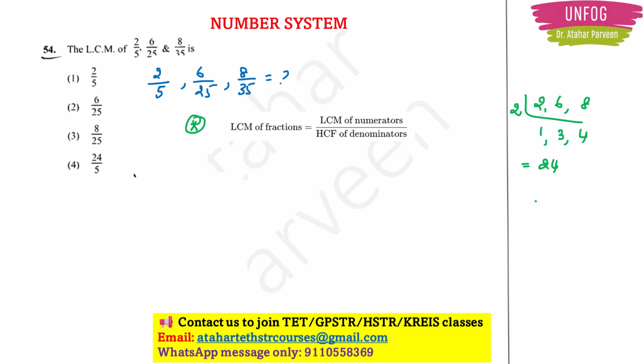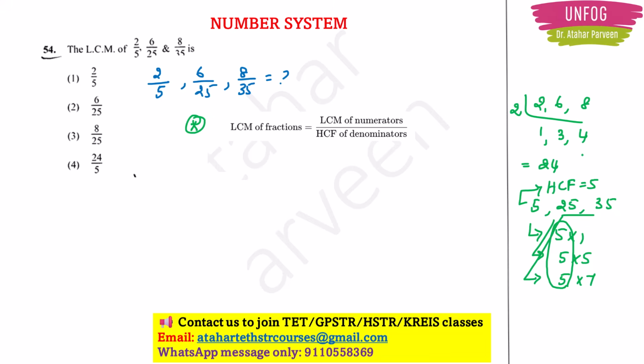What about the HCF? HCF you have to find for 5, 25 and 35, right? So for 5 you have 5 into 1. For 25 you have 5 into 5 into 1, and then for 35 you will have 5 into 7, right? So which is the common number here among these three? The common number is only 5, right? So what will be the HCF of 5, 25 and 35? The HCF will be 5 here.